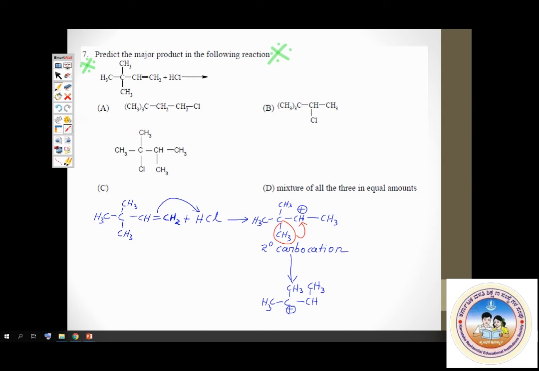Now this tertiary carbocation will react with Cl minus. And see what is the product you get? You get CH3, CH3. Now remember, this carbon atom had the positive charge. That is what is attacked by Cl, and you get chlorine here. And then you have CH3 as it is. Please observe, there is one more CH3 here. This is the new CH3 that has migrated. This phenomenon of a methide group shifting from one carbon to the other is called 1,2 methide shift.